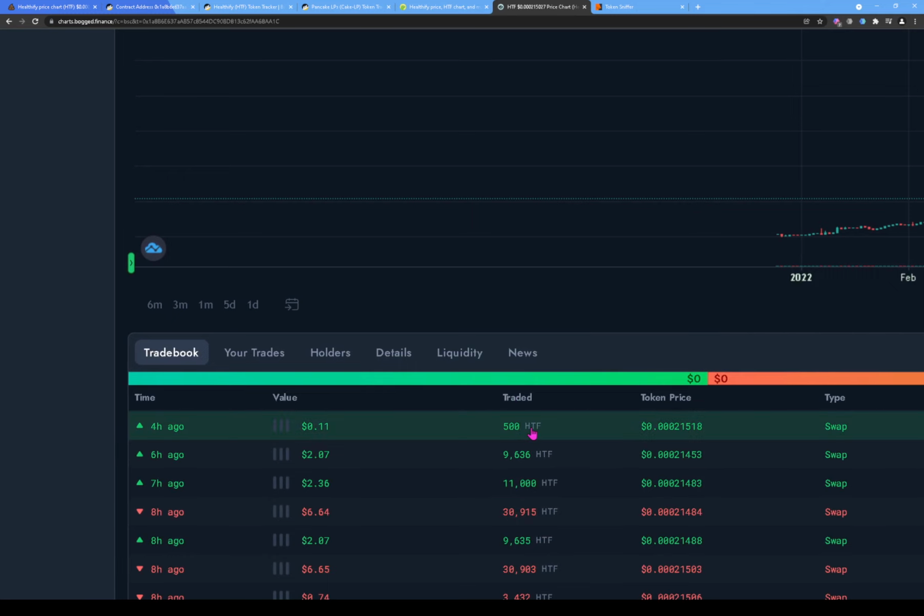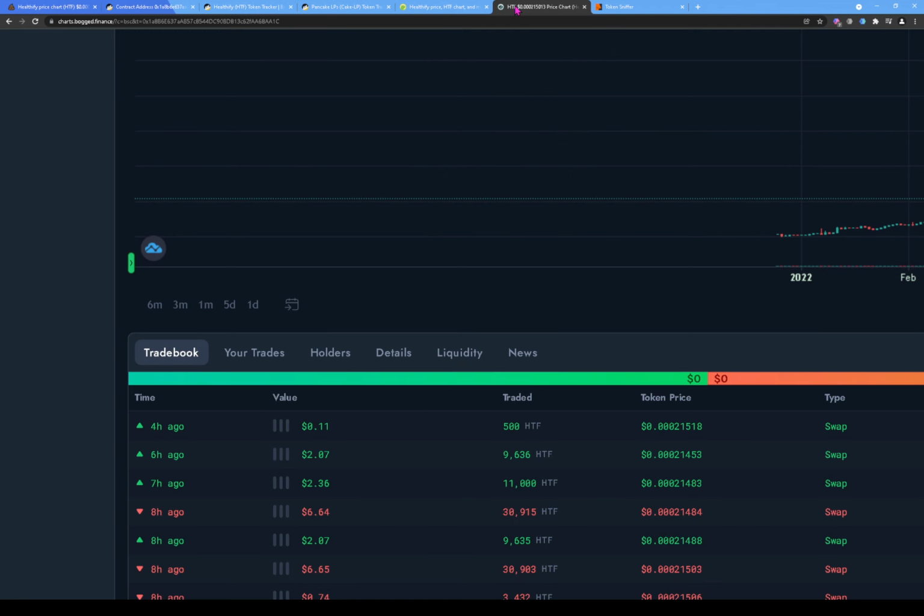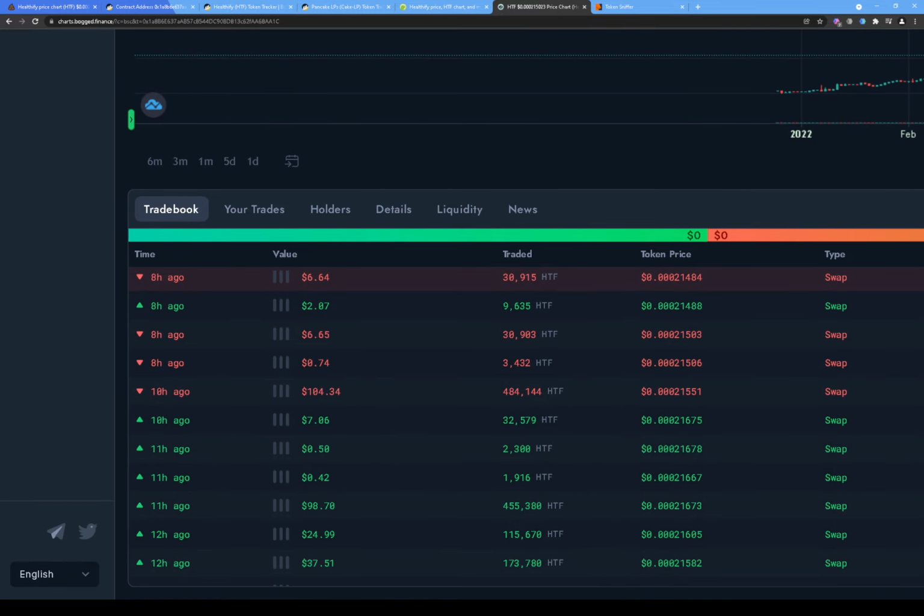Somebody traded 500 HTF. That's that 11 cents worth. That's the only thing PooCoin is reporting from 4 hours ago, because it's after 8 now and this was after 4. Then 6 hours ago we saw $2 worth, then $2, then $6. So it's just a small amount of money coming in and going out.